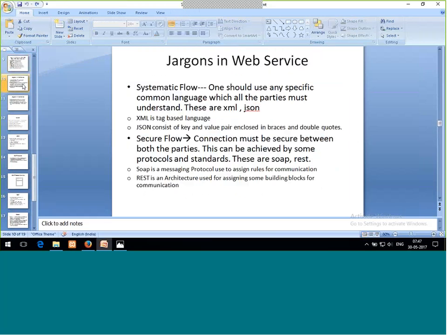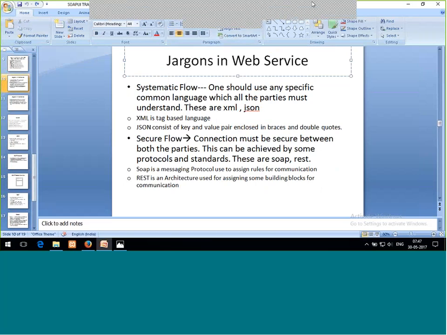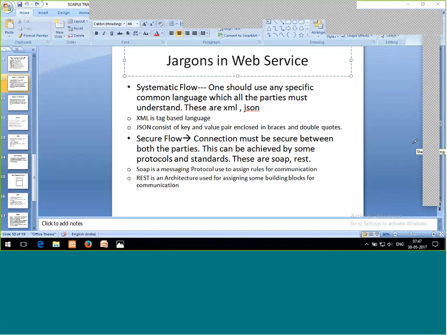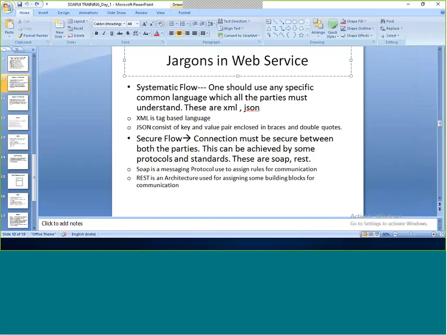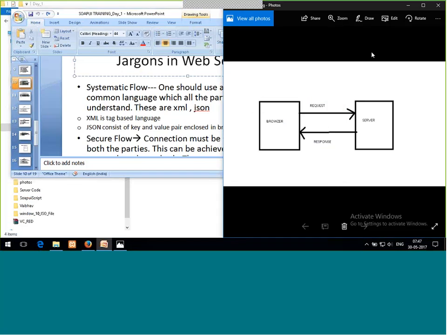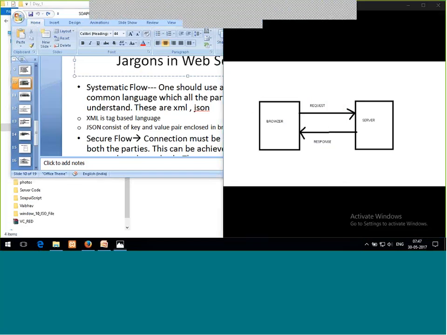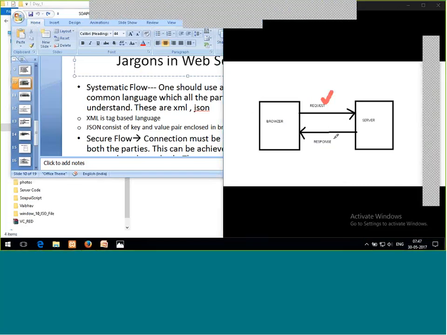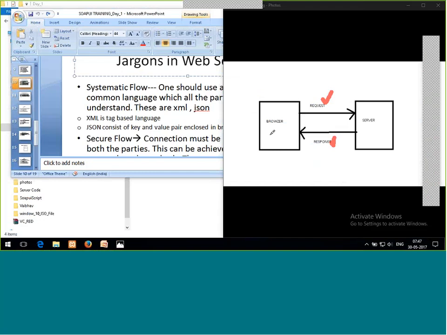So now let's discuss the jargons in more detail. If request and response are going to be sent from the browser and the server, is it necessary that both must communicate in a single language which both parties can understand?